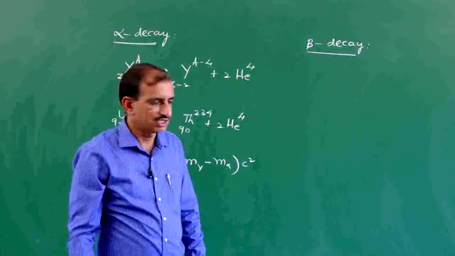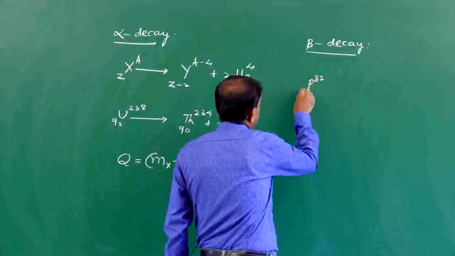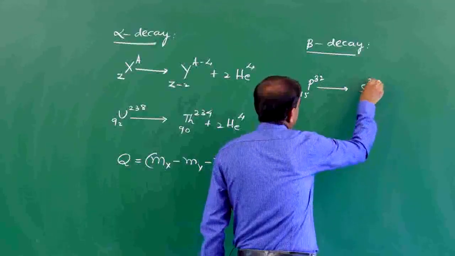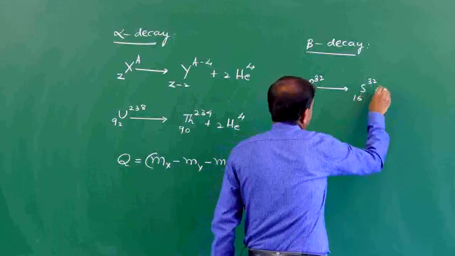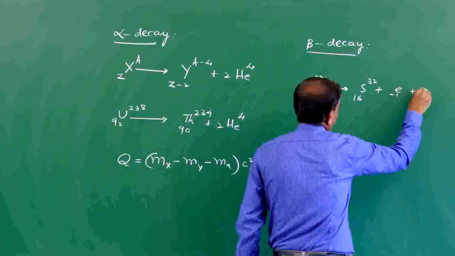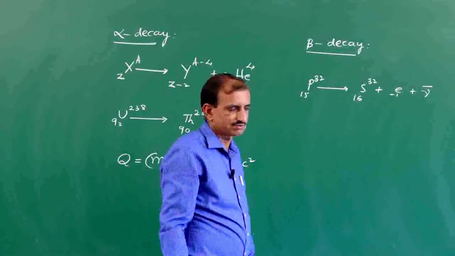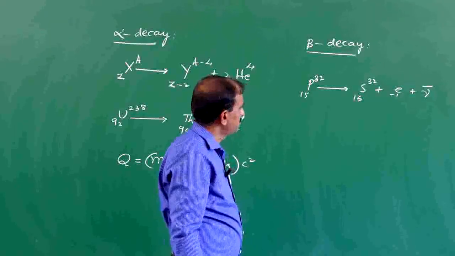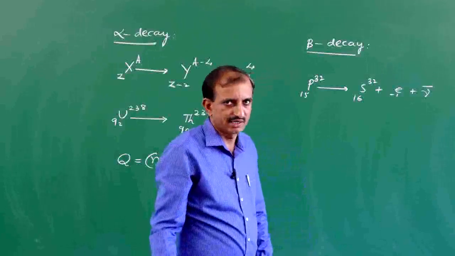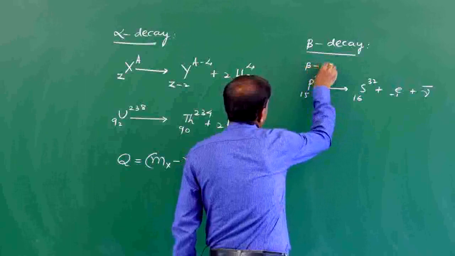As in the case of P32/15 emits a beta particle and becomes S32/16, with the emission of an electron and one more particle known as an antineutrino. This type of decay is called negative beta decay.